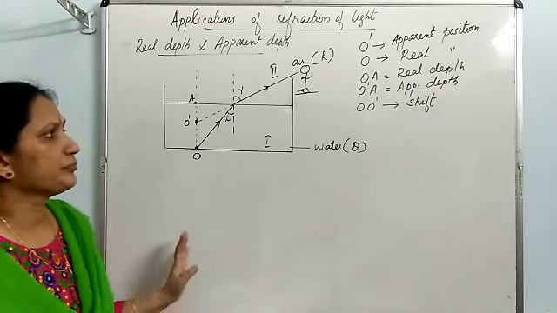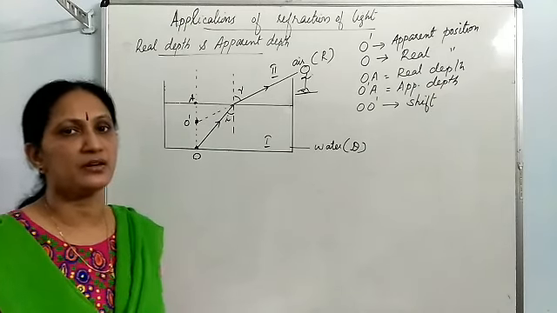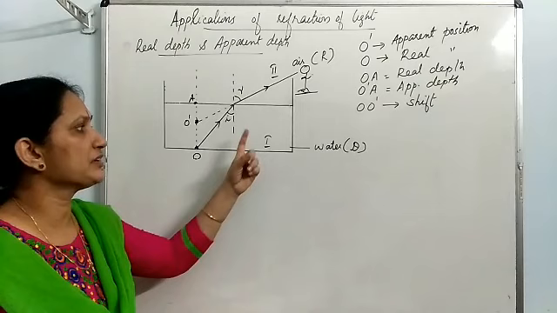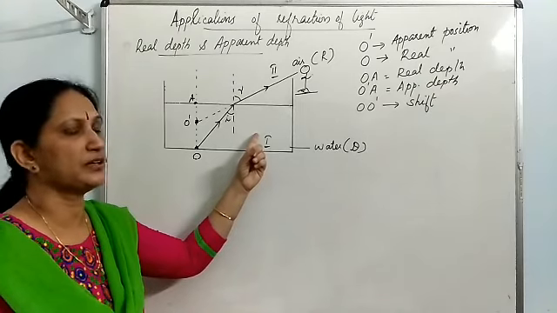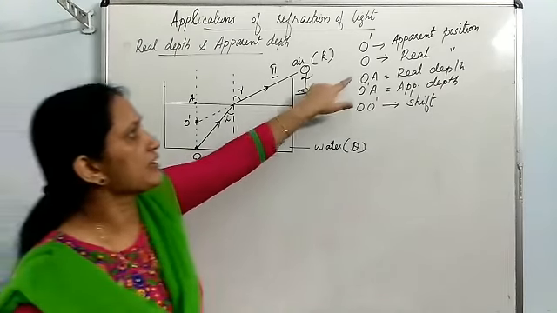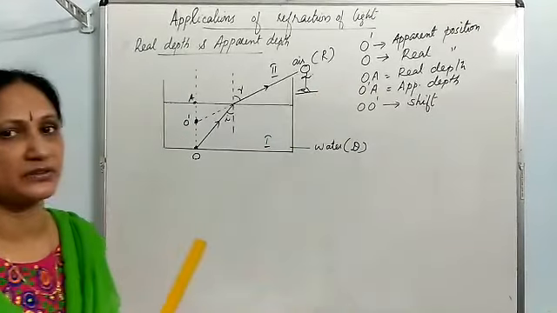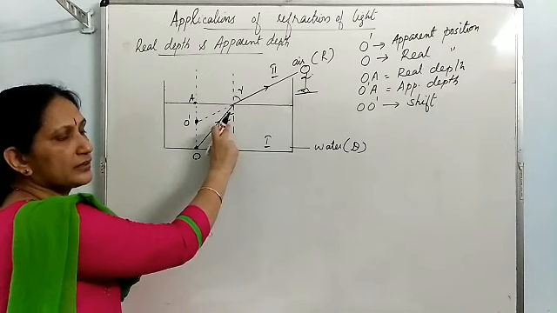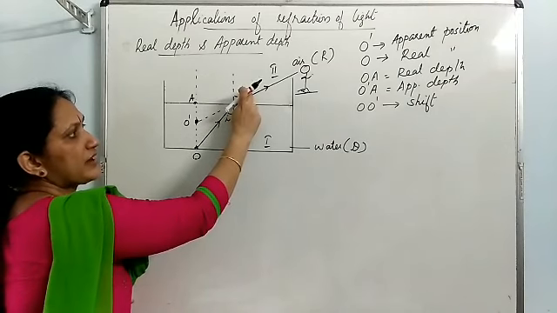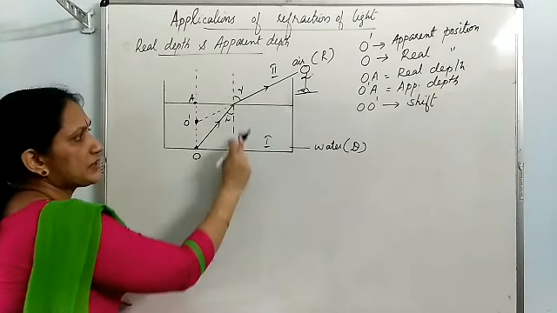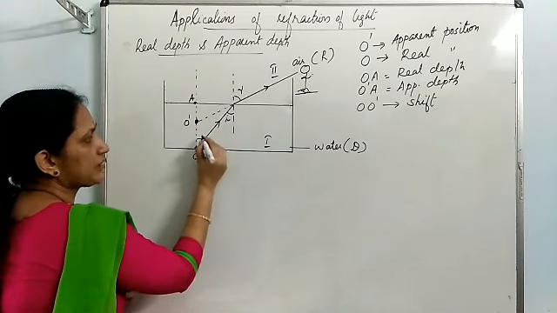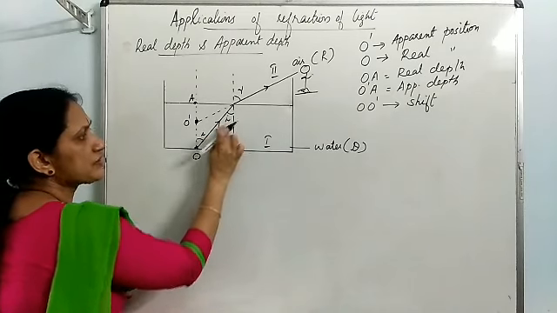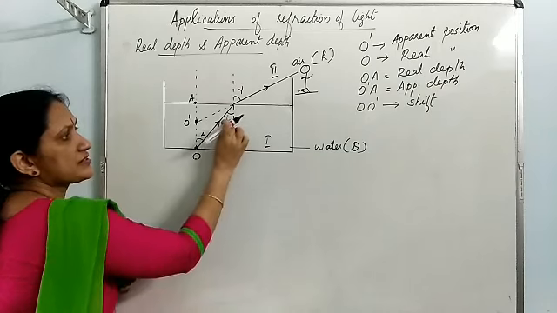Now, let us derive a formula to find out refractive index of the first medium by using this real depth and apparent depth. Okay, look at the diagram. This angle is I, angle of incidence. This is angle of refraction. In this diagram, this angle also can be marked as I because they are alternate interior angles.